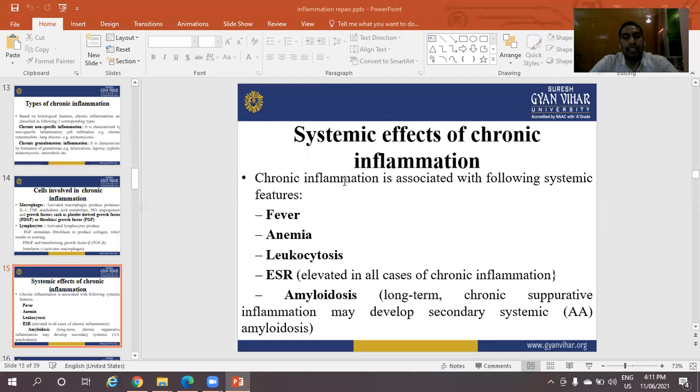Amyloidosis: ESR is elevated in all cases of chronic inflammation. Long-term chronic suppurative inflammation may develop secondary systemic amyloidosis. These are the systemic effects of chronic inflammation.